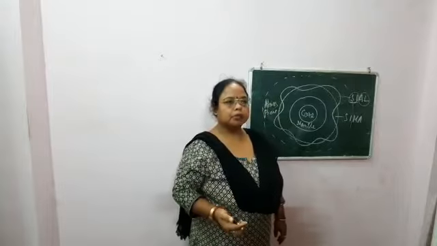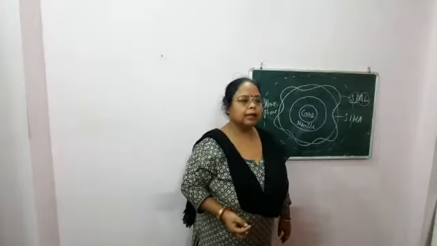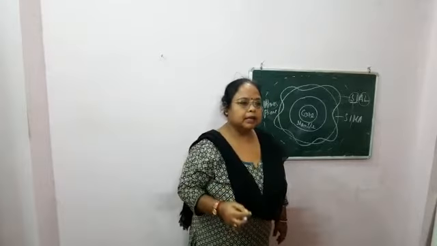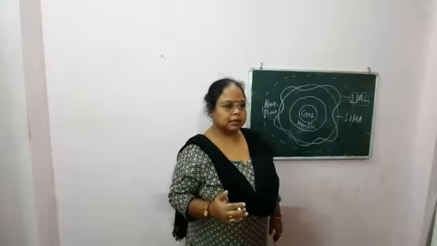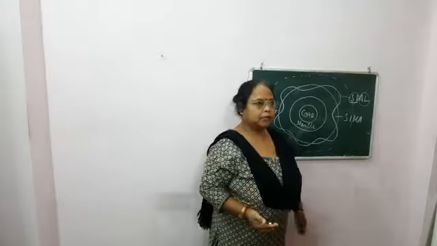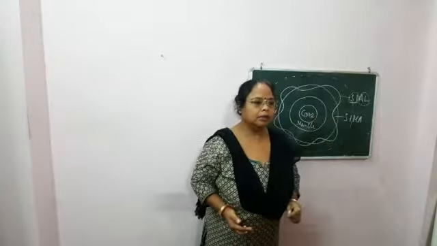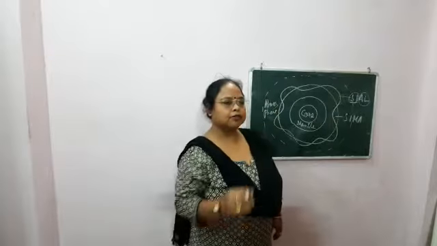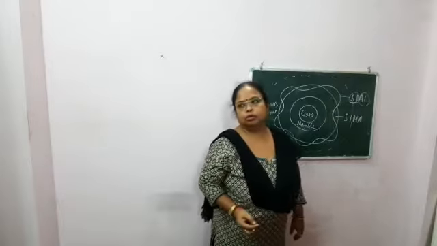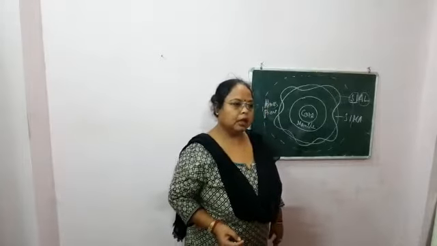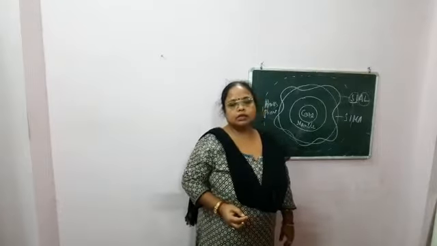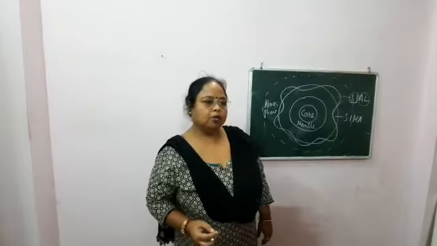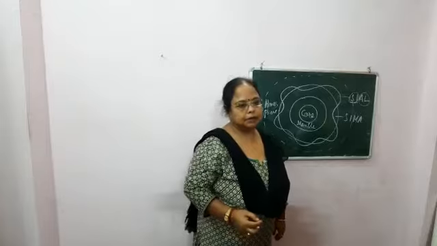The continents are composed of this Sial, and Sial mainly has the lighter rocks, that is, silica and aluminium. Sial is thick over the continents and very thin over the ocean floor. The average density of Sial is 2.7 gram per cc, or cubic centimeter.